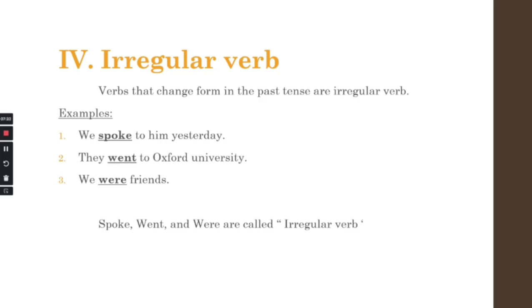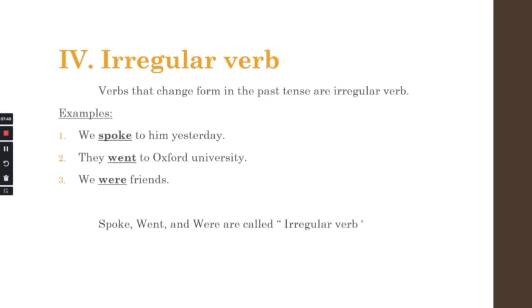Number 2, they went to Oxford University. Okay, so what is the verb of went? The verb is to go. Go, went, gone. So we're going to use went because it is called an irregular verb that we use in the past tense. Number 3, we were friends.